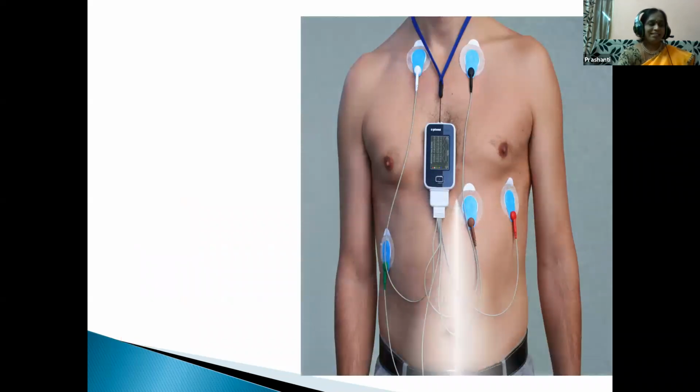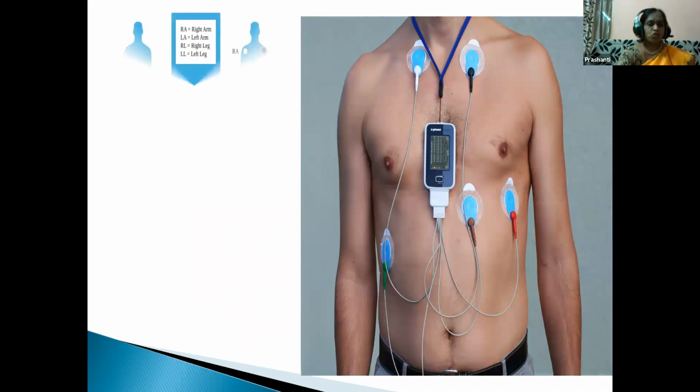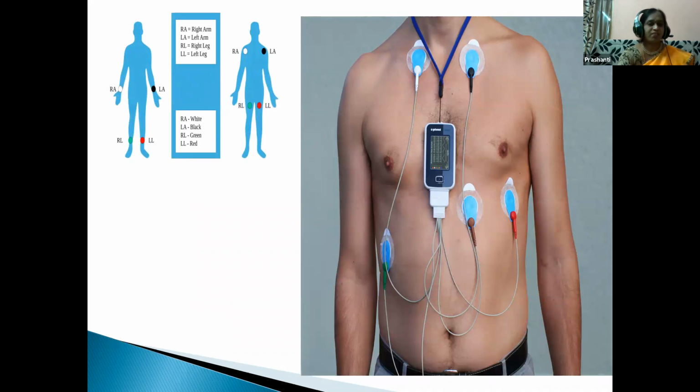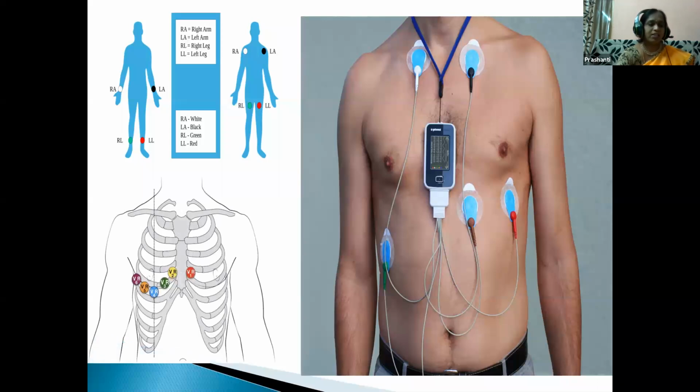And here are the ECG leads. These ECG leads, the electrodes, are placed on different parts of the body. So we shall see on which parts they are placed to record the electrical potential of the heart. There are 12 ECG leads placed on different parts: 3 bipolar, that is towards the hands, or 3 on the legs, and 6 compulsorily on the chest. So a total of 12 ECG leads are placed to record the electric potential of the heart.